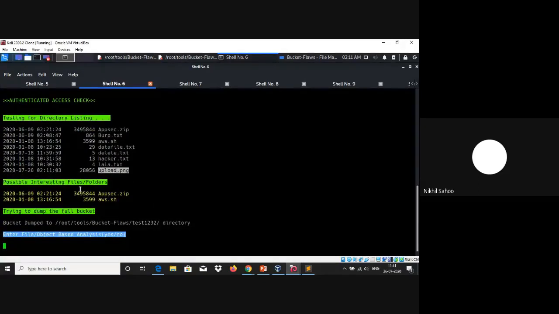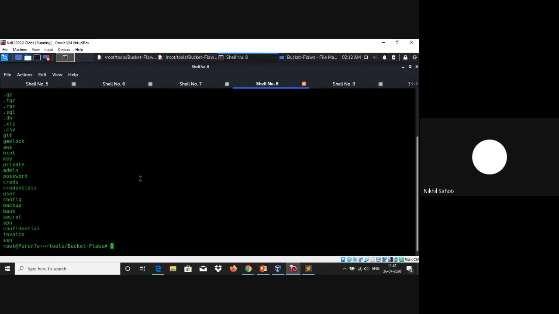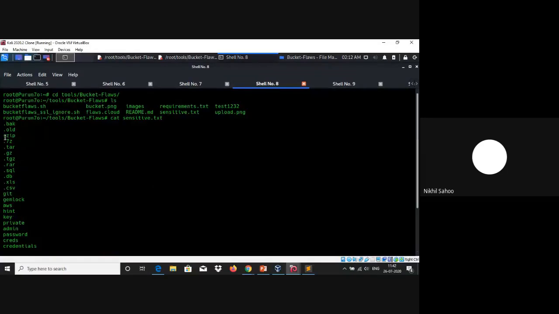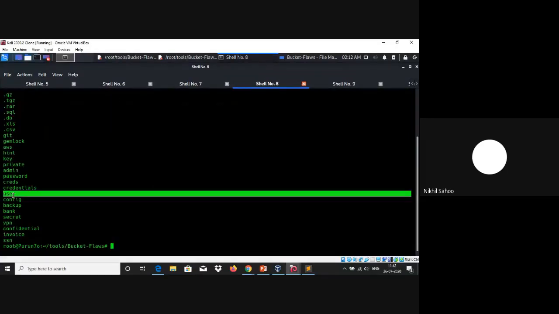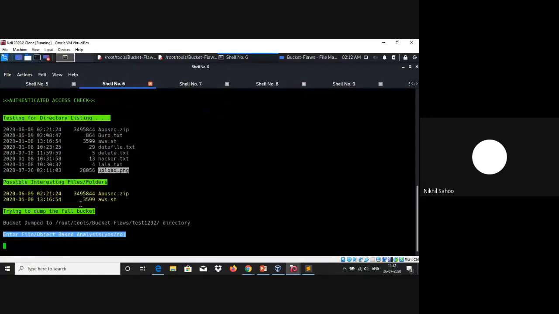We also have possible interesting files or folders. I'll show you how this works in a second. I've got a sensitive file.txt inside that particular repository. This file contains a list of keywords, and the file names present inside the buckets are matched with these keywords. If there is a match, it is going to show you that some possible interesting files or folders exist. You can modify it, change it up, it's completely up to you. You can come up with your own word list as well. So that was all about interesting files.